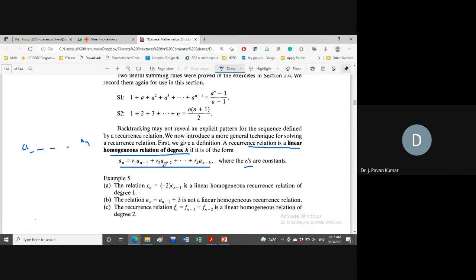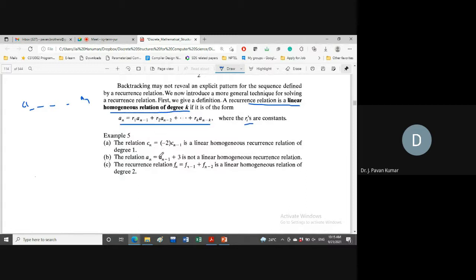Now these are the examples where we have to find whether they are linear homogeneous recurrence relations or not. We just have to map each with this form, then we can determine.